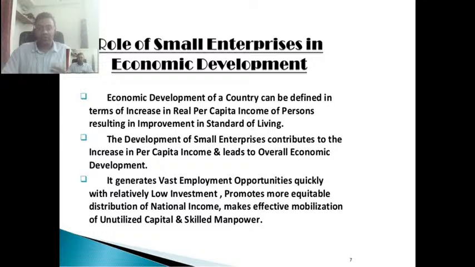Suppose a third person joins them, a brother of theirs. After the third brother joins the business, they calculate their income, and it is again 100 rupees. That means the third person who joined this agriculture activity has a marginal productivity of zero. He has not added any value. But if you look from outside, you will say yes, three brothers are employed doing their agriculture business. But there are many people who are not adding any value, because there is no requirement for a third person. Actually, there is a requirement of only two, but the third person is joining just because it's a family business, or there is no other alternative.